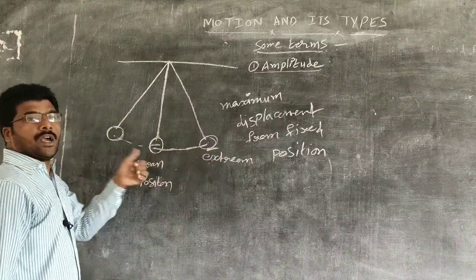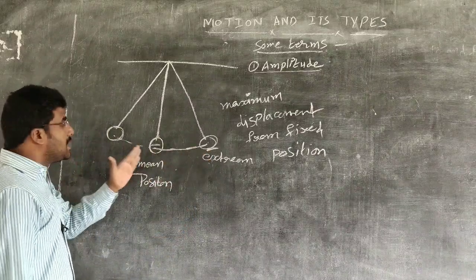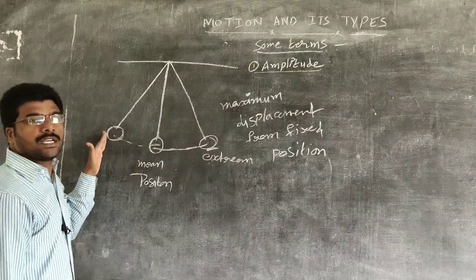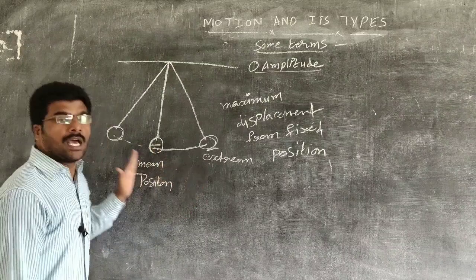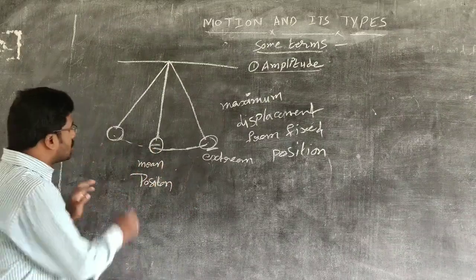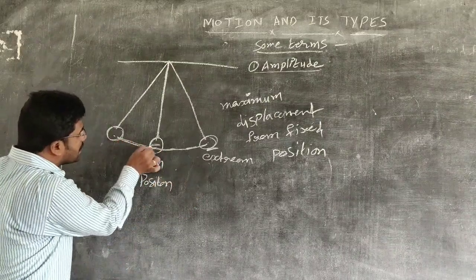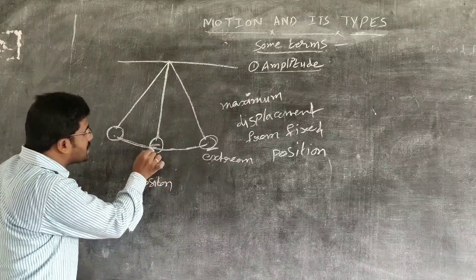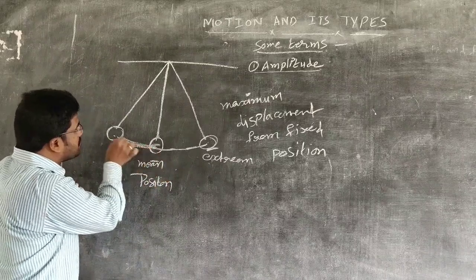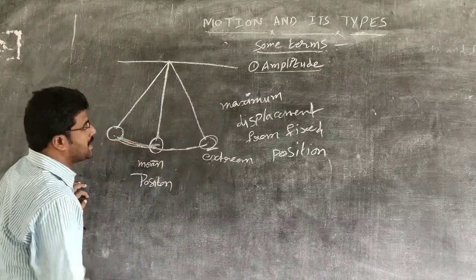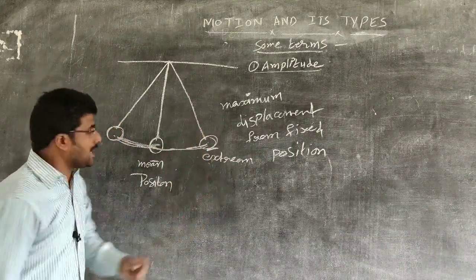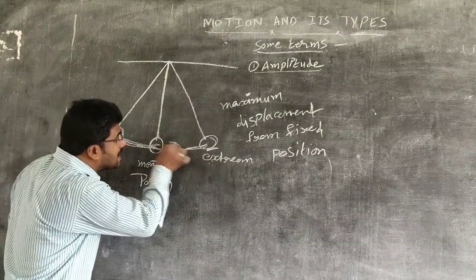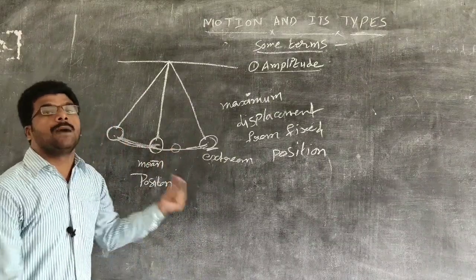In this way, if you come to this side, this is the maximum position. Up to this only the bob is going to move. After that, it is going to return. So this is the maximum displacement. This is the mean position. From this mean position, the maximum displacement is known as amplitude. Here also, it is known as amplitude. For example, if the bob is here, we should not say it is amplitude.